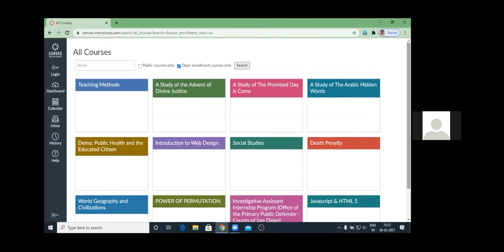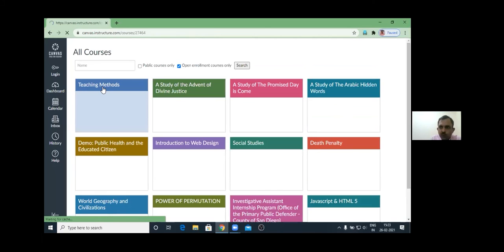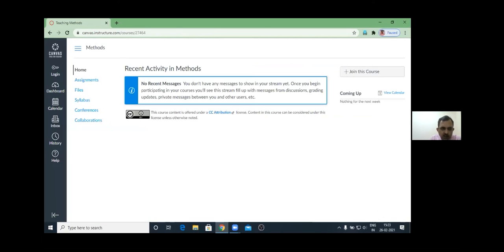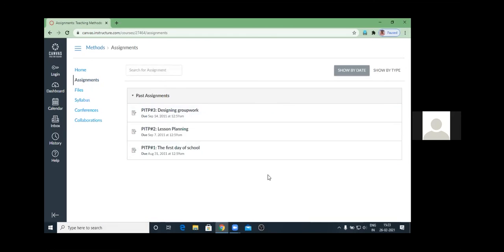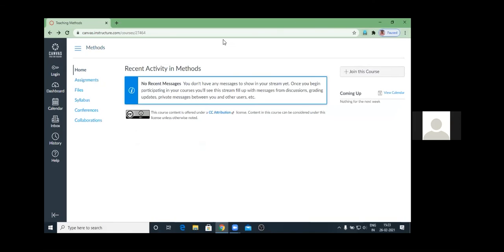Thank you, sir. I don't know who is offering this course. Because in Maharashtra, I know many people who are offering courses on this platform, Canvas. Yeah, on Canvas, many people are offering courses. Sir, I'm also offering courses on Canvas. I do not know the name of everyone, but I know that in Maharashtra many people are offering courses on it, and it is a very good, very user friendly platform.